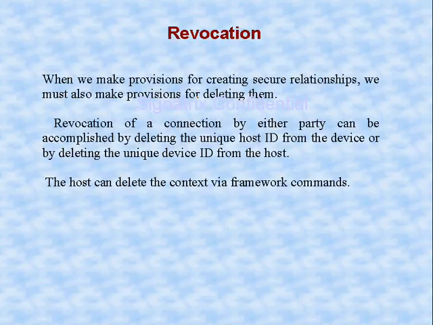Revocation means we are going to stop the communication between host and device. We can do it either by deleting the unique host ID from the device side, or the unique device ID from the host side, and vice versa. So this is all about connection, reconnection, revocation, all these things.